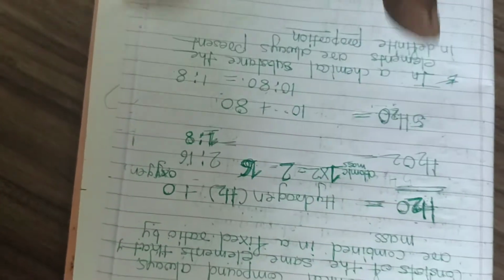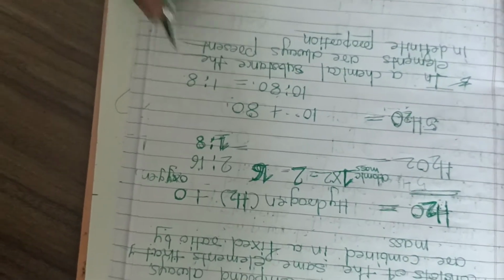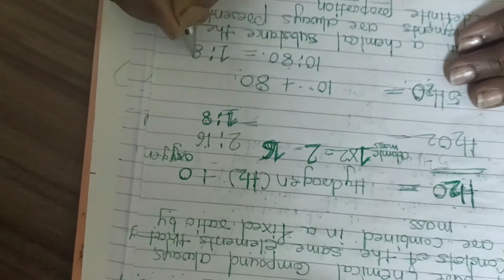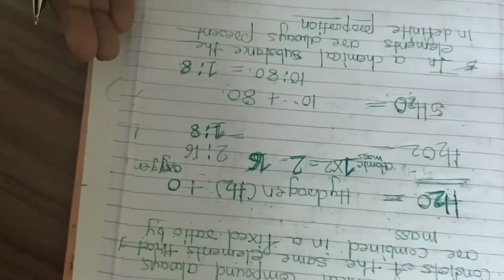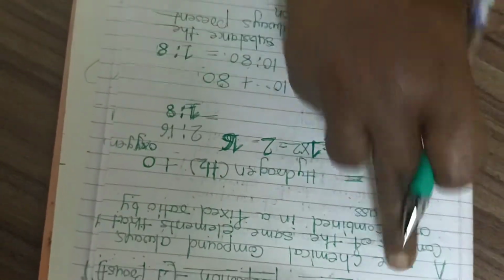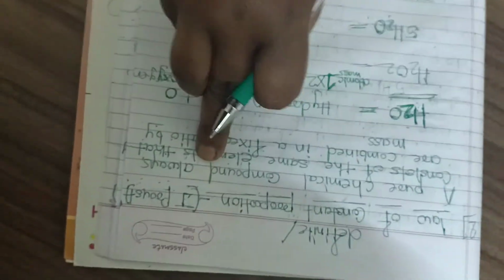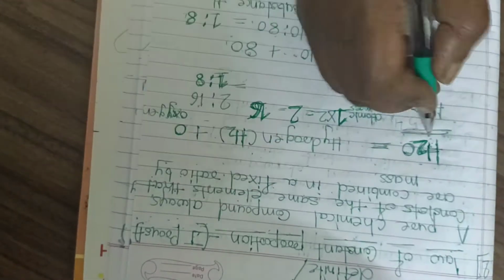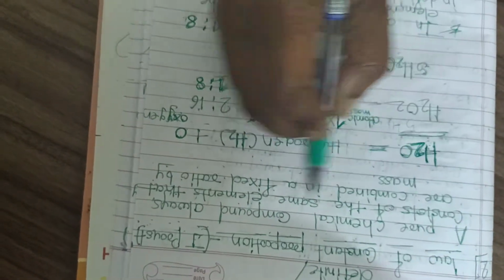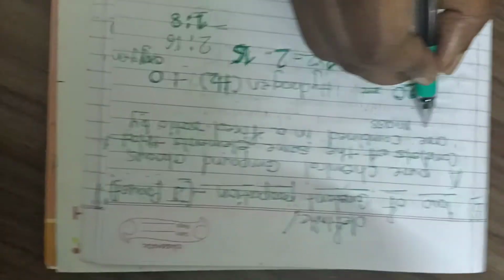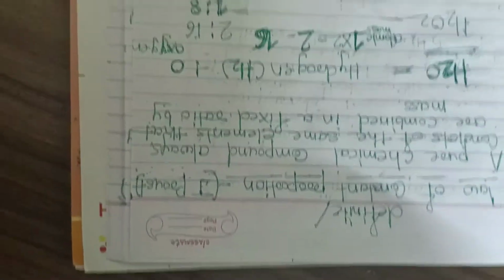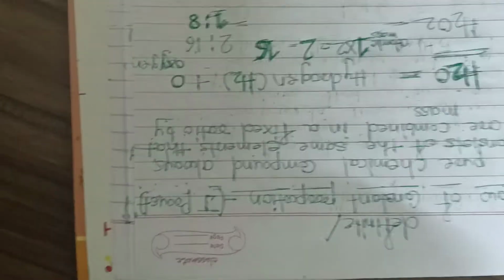So however many molecules of water we take, the smallest ratio is going to come as 1 is to 8. And that is called the law of definite proportion. It means a pure chemical compound, say water, always consists of the same elements, that is hydrogen and oxygen, combined in a fixed ratio, that is 1 is to 8.